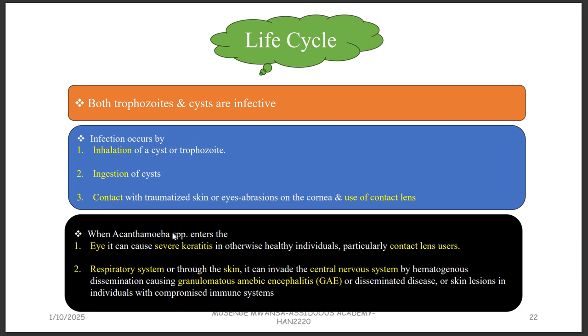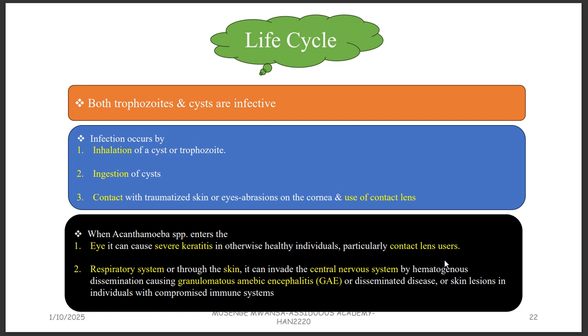So when the Acanthamoeba species enter the eye, it can cause severe keratitis even in healthy people, especially those who are using contact lenses. And then if it goes via inhalation, through the respiratory system or through the skin, it can invade the central nervous system. So please take note of where it's going. The eye is mostly causing severe keratitis via the contact lens. Respiratory system and the skin, it will go to the central nervous system.